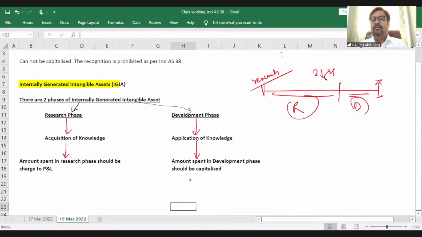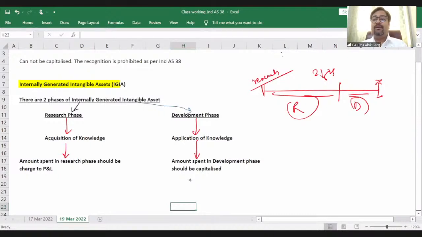So till the time you have not qualified CA, it is kind of a research phase. You are just acquiring knowledge, you are just gathering knowledge, right? But once you become a chartered accountant, your development phase has started, right? Now you have to apply your knowledge. You have already reached a conclusion that yes, now I have become a chartered accountant, now I can go into the auditing field, I can go into the taxation field. Now I can apply whatever knowledge I have gathered so far.